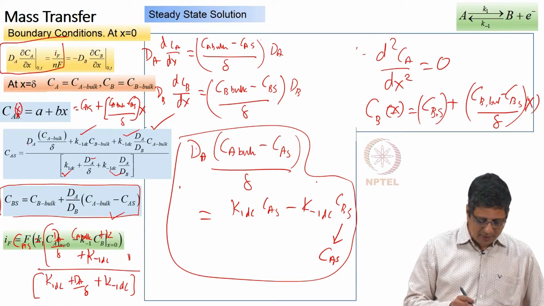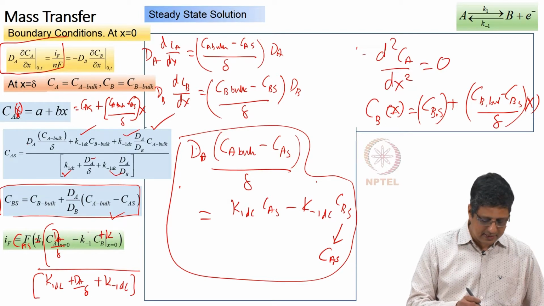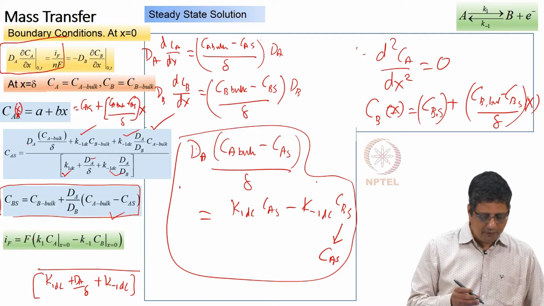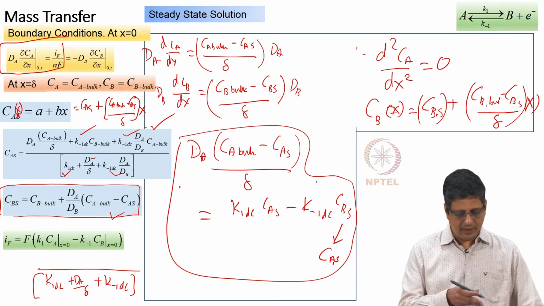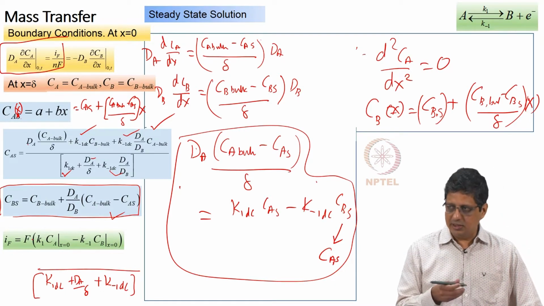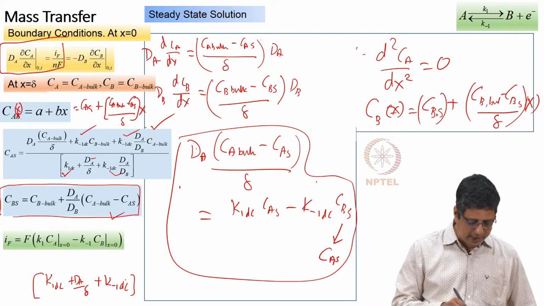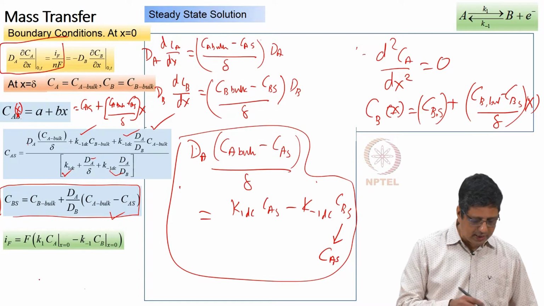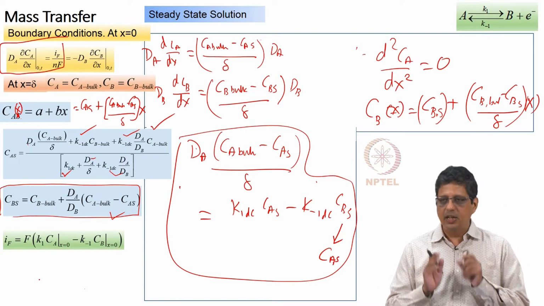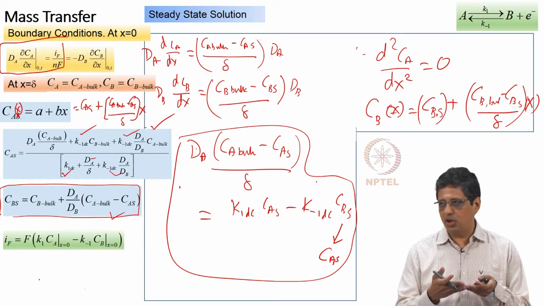Now that we have the expression for CAS, so whenever we vary DC potential, we know the K1 DC, K minus 1 DC, and then we can tell this is going to be CAS, this is going to be CBS, and we can write the Faraday current. I am not going to substitute it and give you a large expression. I will just say that if you are given a MATLAB or any other programming environment, you will be able to calculate it.